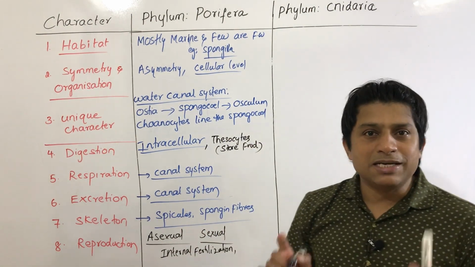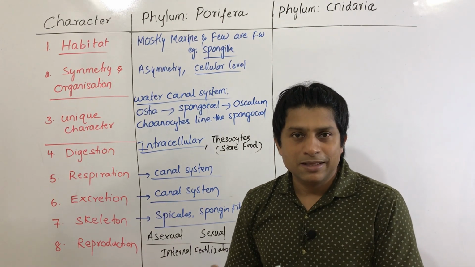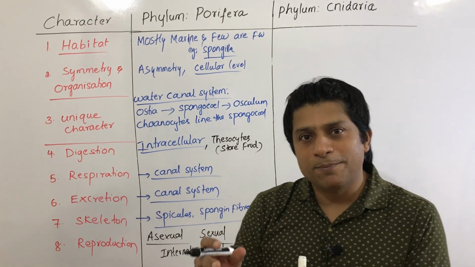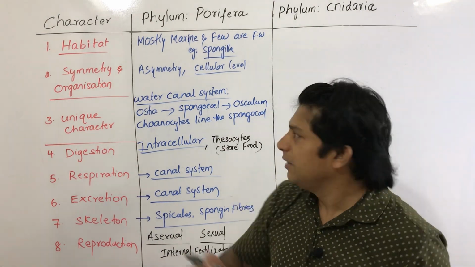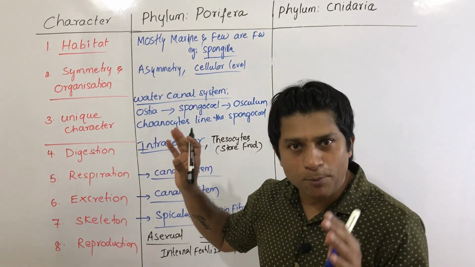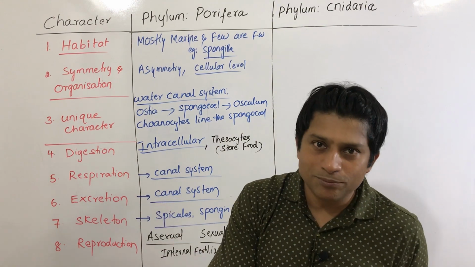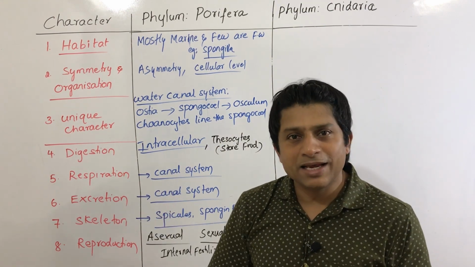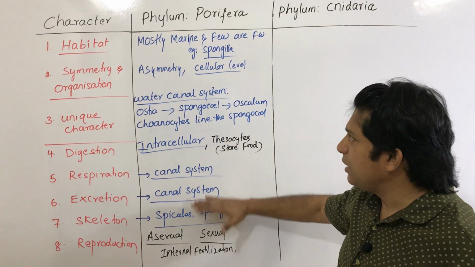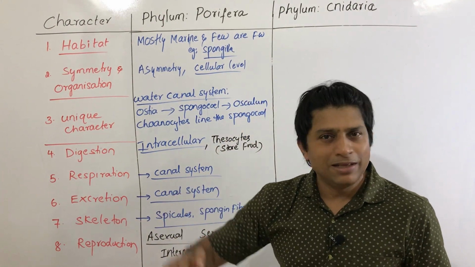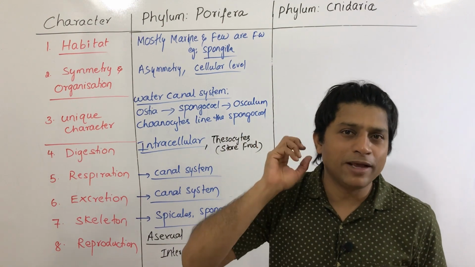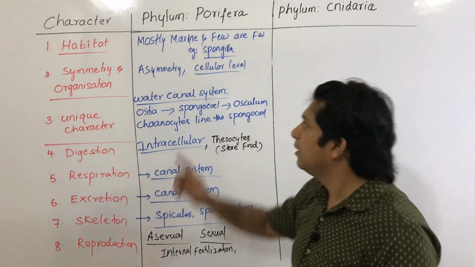And next, development is indirect. In any animal during its development, if a larval form is present, then we call it indirect development. So in sponges, in poriferans, there is a larval form. So development is indirect development. Guys, that's all. These are the 8 characters for sponges. Easy to remember. It takes not more than 5 minutes for you people to learn, right?